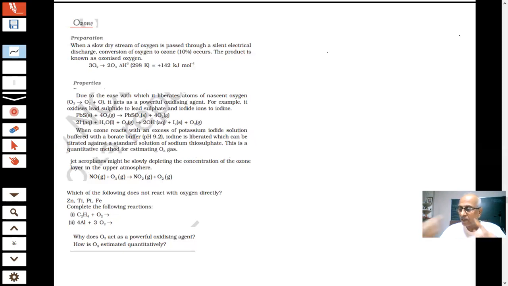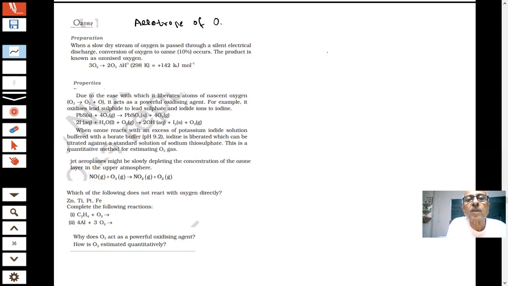You are aware of this ozone. Ozone is an allotrope of oxygen.